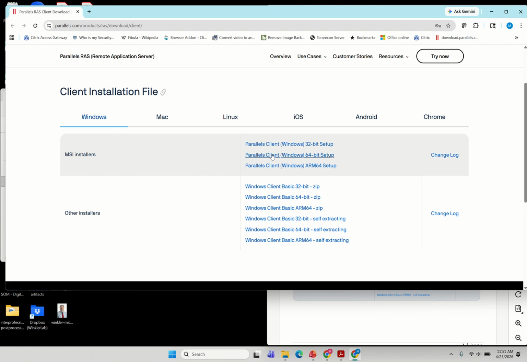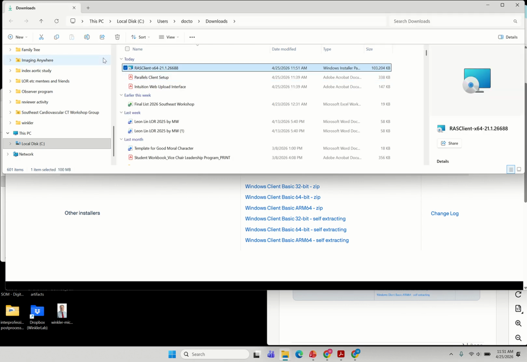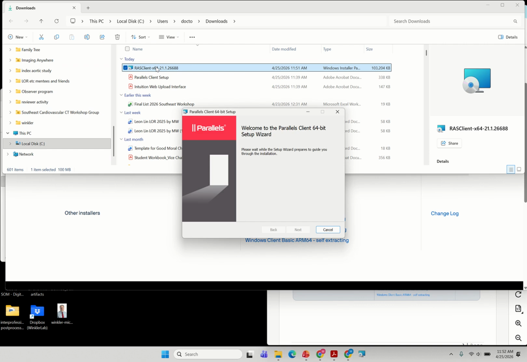Going back to Windows, I'm going to use this MSI installer. Don't know what that stands for. Anybody can look it up, but let's click on the 64-bit setup. Then I'm going to click here on the downloads, click on the file. This is my downloads file on the local disk. I'm going to double click on the install package, and then the Parallels installer will open up.